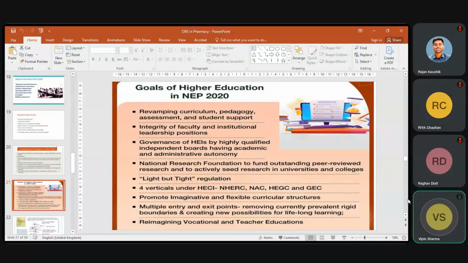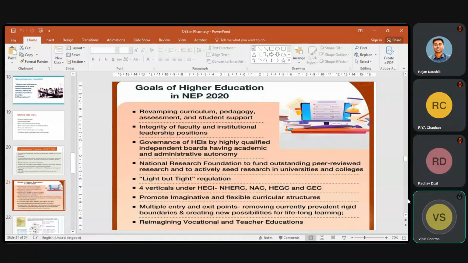Curriculum revamping. Strictness is not there, as PCI drafted the curriculum in 2014 and in 2025 the curriculum has not been changed. So for the last 11 years we have been teaching the same syllabus. No change in masters, in diploma, in B Pharm. This type of thing should not be there. It should be changed every time as per the need of society and as per the need of the learner.